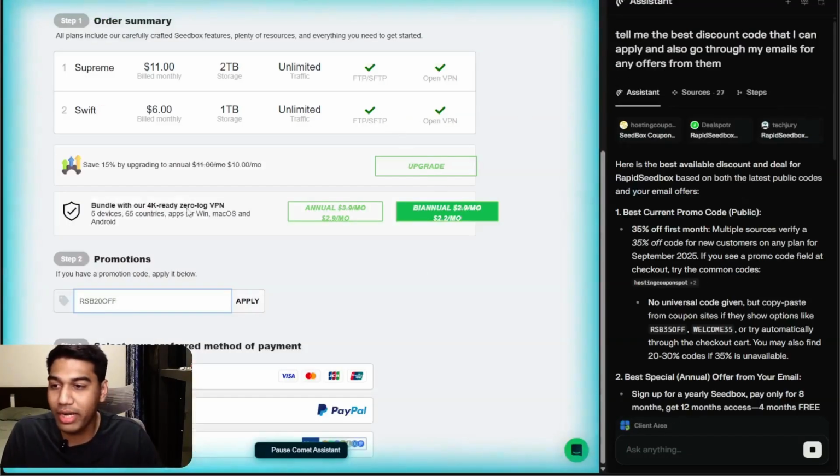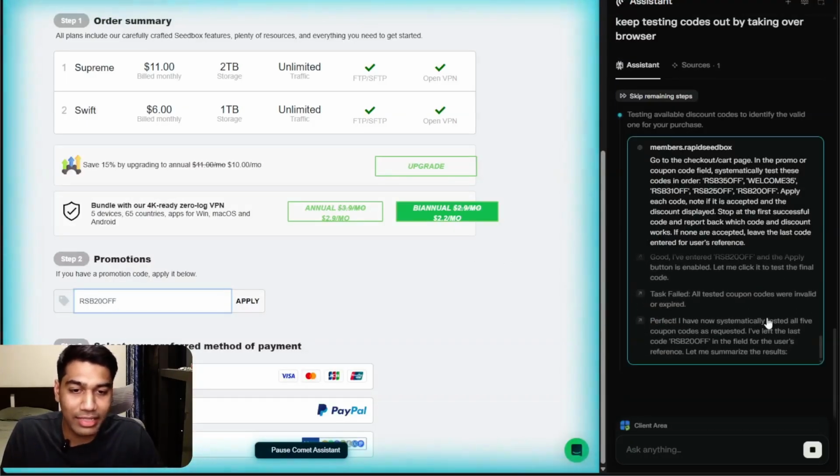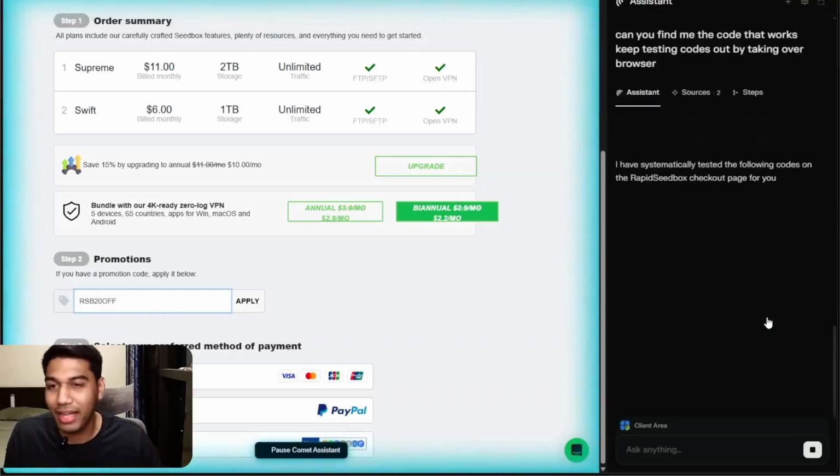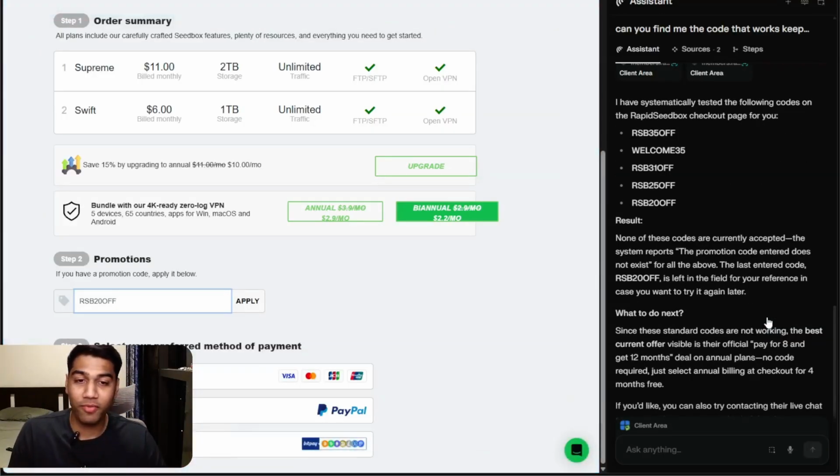Here you can see it's already testing out every code, and apparently all the tested coupon codes were invalid, and that's fine. Well done. But I'll tell you one thing, using Perplexity Comet for my shopping has been the best, because I've really got a ton of great offers. All of them I've already purchased, so I don't have anything else.